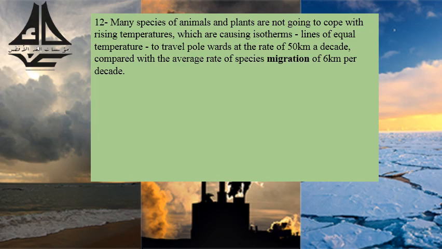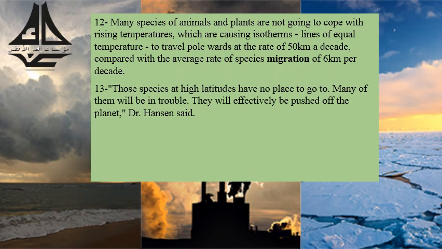So the word isotherms means lines of equal temperature, meaning that different places with the same temperature will travel polewards, meaning towards the pole, at the rate of 50 kilometers a decade, compared with the average rate of species migration of 6 kilometers per decade. Those species at high latitudes have no place to go to. Many of them will be in trouble.